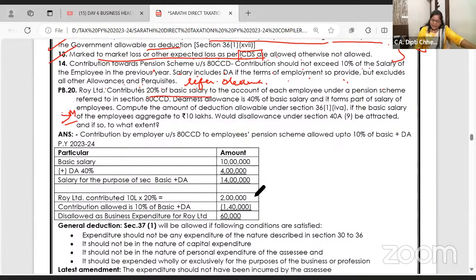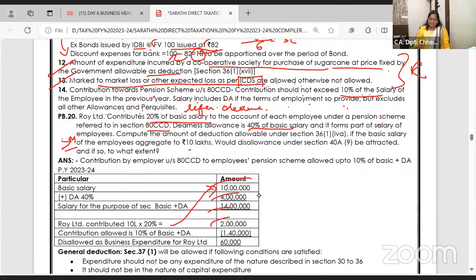Roy Limited contributes 20% of the basic salary. Okay. Under 80CCD(2), DA is 40% of the basic salary, and basic salary is 10 lakhs. What is the DA? 40%, 4 lakhs. So how much has the company, the employer, contributed to the pension scheme? 20% of the basic. 20% of 10 lakh, 2 lakh. But how much is allowed? Just now we have seen 10% of basic and DA. Basic and DA is 14 lakhs, its 10%, 1.4 lakh.